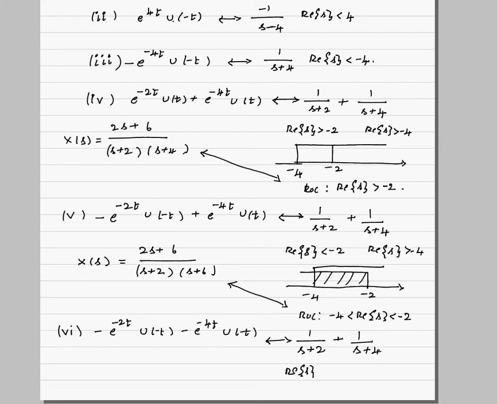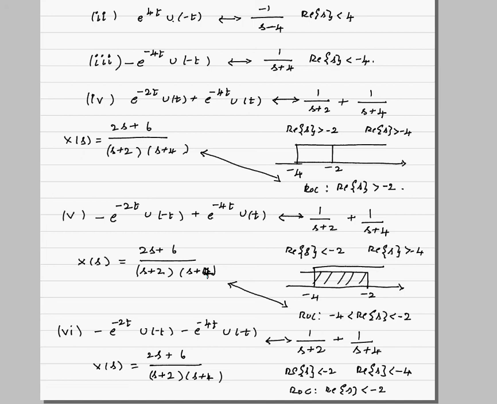Initially for the first one, this will be real part of s less than minus 2. For the second it will be real part of s less than minus 4. So what will happen? The overall ROC will clearly be real part of s less than minus 2. So the corresponding X of s will be 2s plus 6 by s plus 2 into s plus 4.